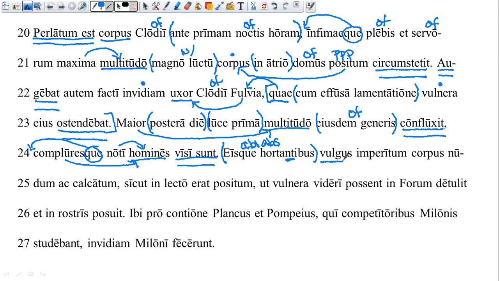The subject is going to be this word vulgus. Vulgus is a neuter noun. The vulgus is the crowd. So we have our subject.